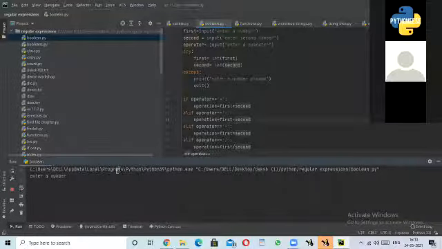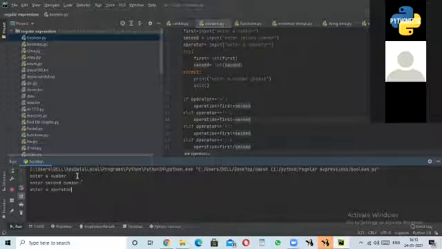So let me show you with some simple examples. So first of all, I write 2 and 3. I may choose asterisk here. So it will just multiply that. You can see 2 into 3 is 6, and it has multiplied successfully.